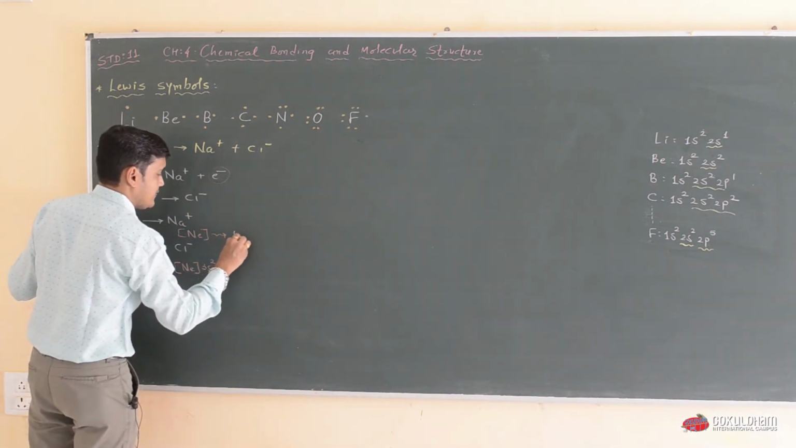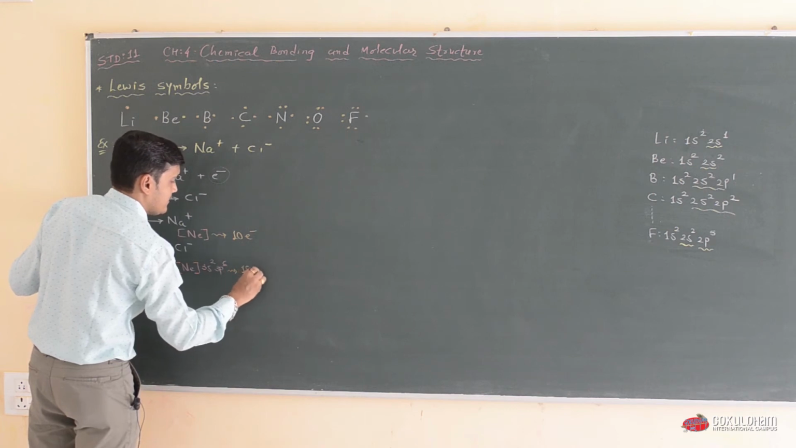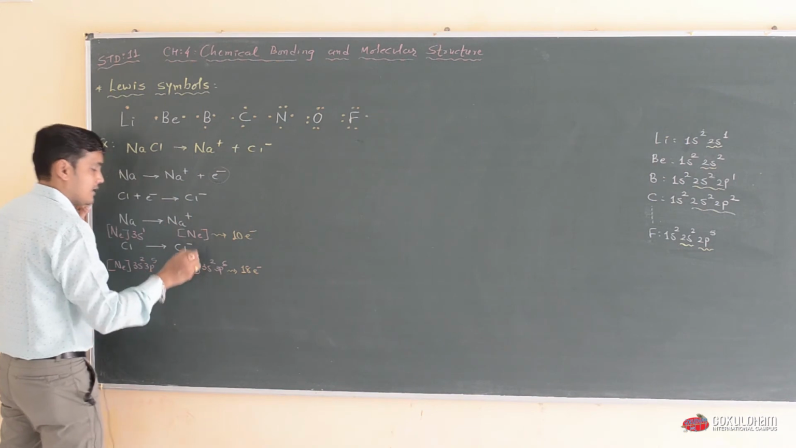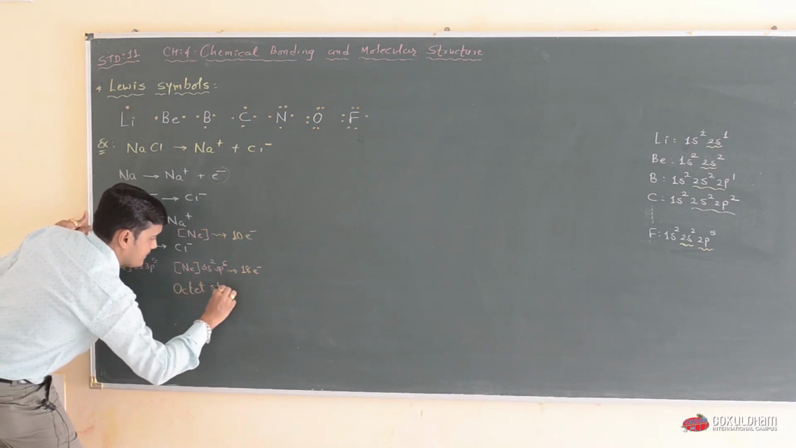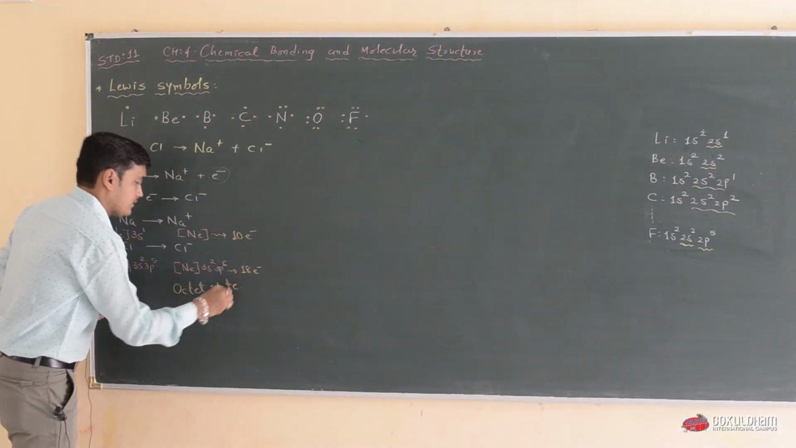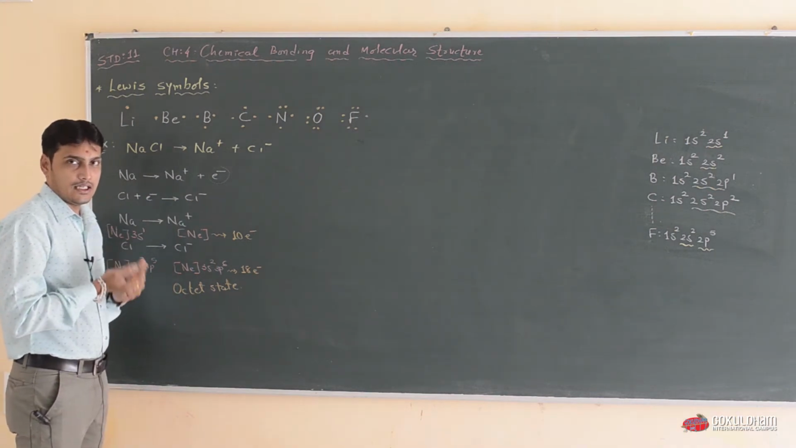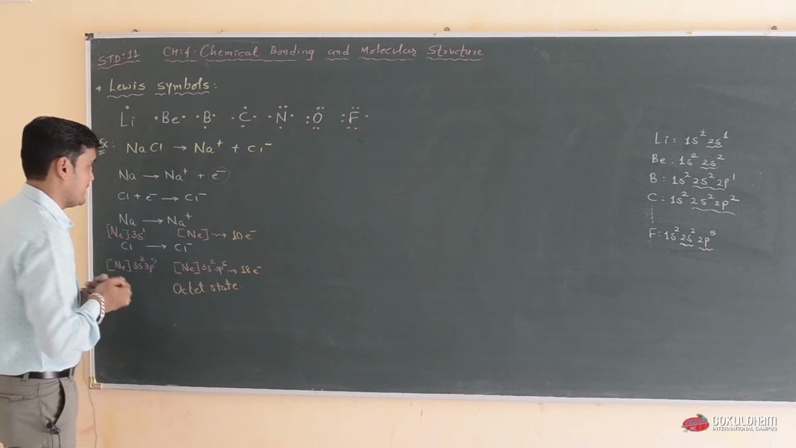Neon means 10 electrons and 3s2 3p6 means 18 electrons. So both ions have an octet state, a complete configuration. This octet rule is followed by gaining or accepting an electron or electron pair.